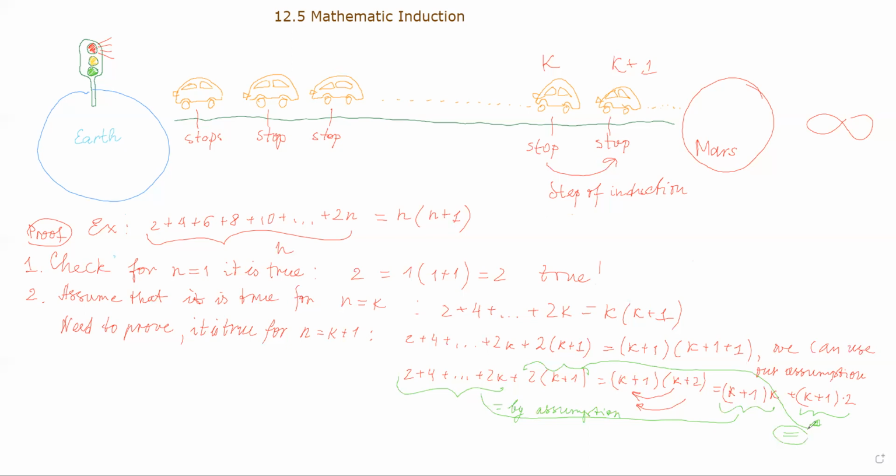So our statement is true, just because this last term here and last term here are equal, because they are just the same terms, and the first term here and the first k terms here are equal by assumption. So we're going to make a statement that it's true, and we did a step of induction. So I'm going to write down we did a step of induction. Now, what we are going to do? We can show that everything is going to be true for all n. You don't need to do it every time.